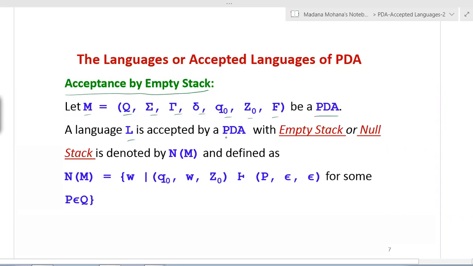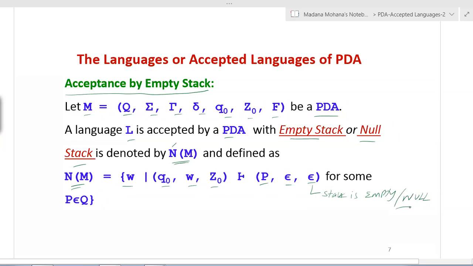A language L accepted by a PDA with empty stack or null stack is denoted by N of M, where N stands for null, that is null stack, and is defined as N of M equal to W such that (q naught, W, Z naught) turns to (P, epsilon, epsilon). Here our condition is that you need to check whether the stack is empty or not. Earlier we had gamma, but here it is null. Therefore the stack is empty or null.